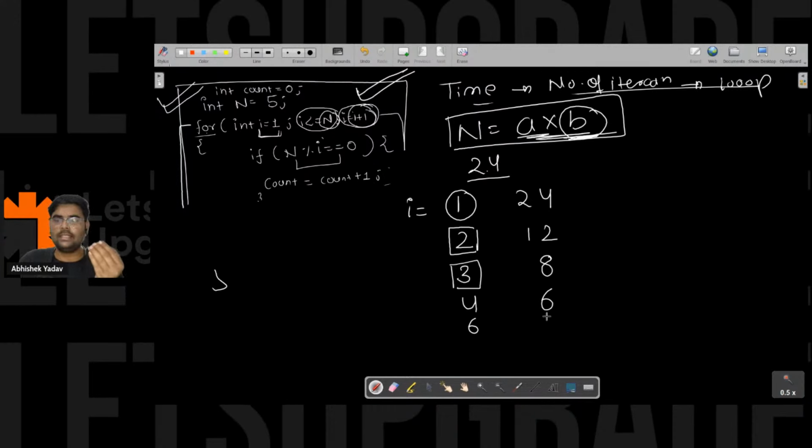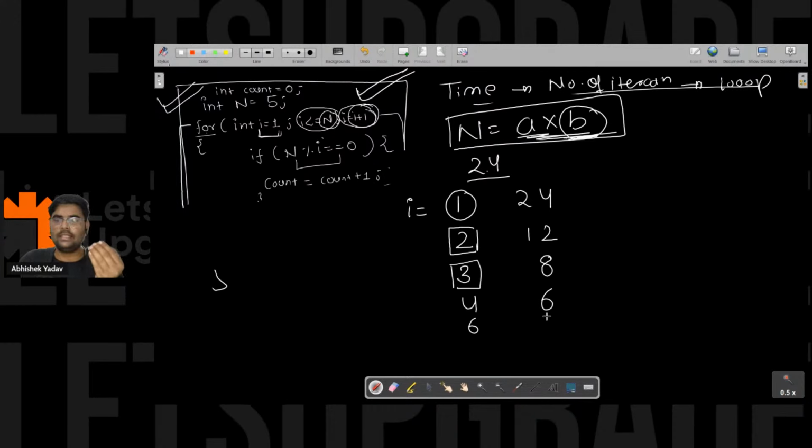And after that, I have 12, because 9, 10, 11 are not factors of 24, so this formula is not applicable. 12 is a factor of 24, so the next factor is 2.